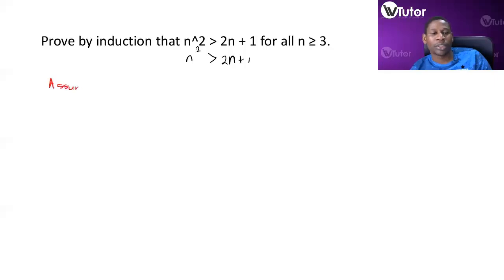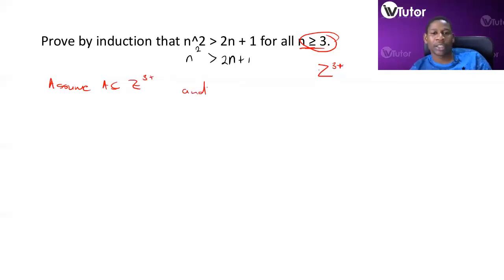Assume A is a subset of, let's call this, so the universal set is n greater than or equal to 3, right? So let's call this n is a subset of all positive numbers greater than or equal to 3. So let's call this set Z3 plus, right? A is a subset of Z3 plus, right?